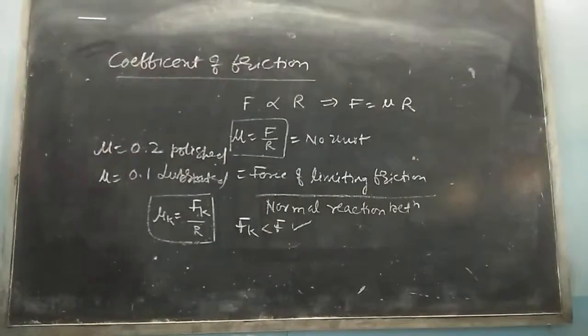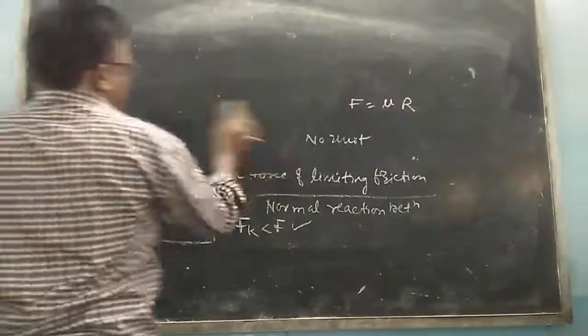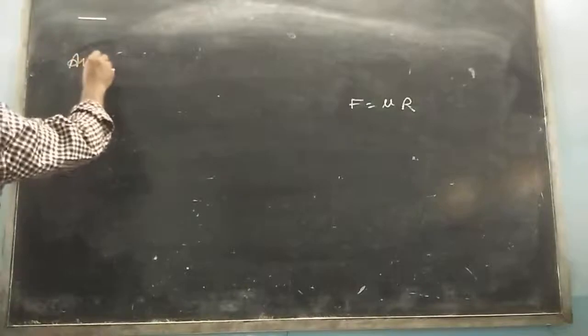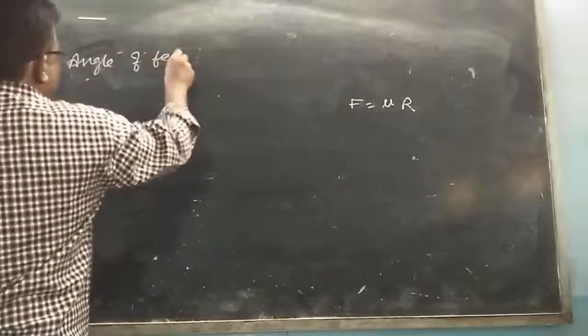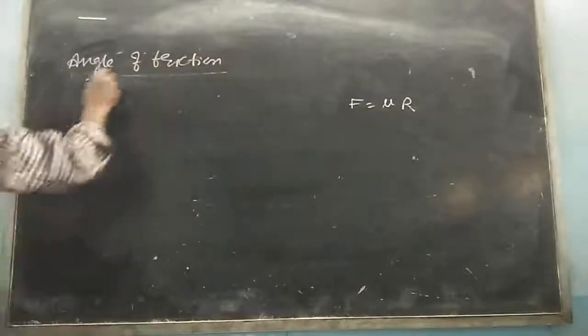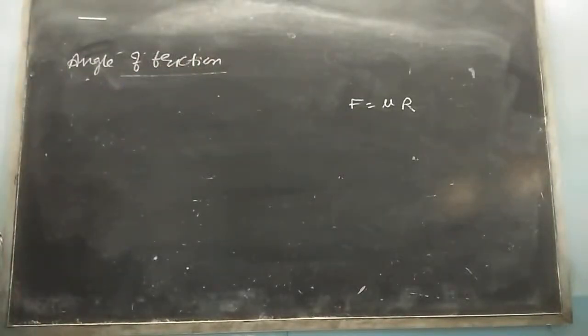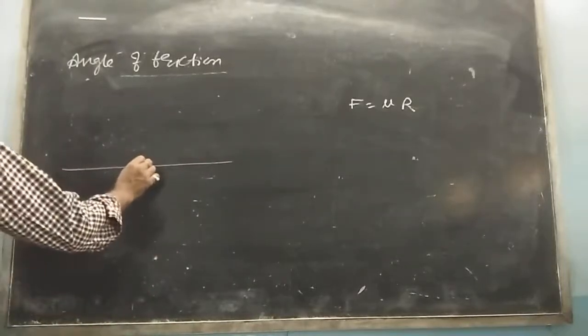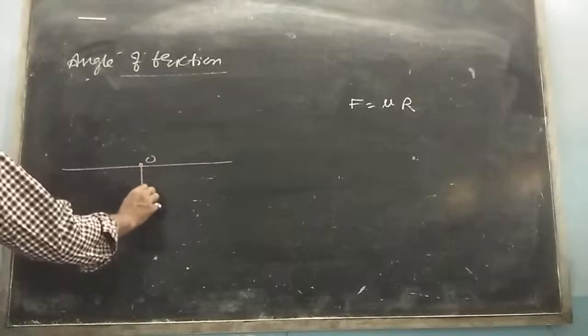Now, my dear children, I am going to explain what is the angle of friction. This is the next small article. Here is the surface, and here is the object, say O. The weight of the object is mg.